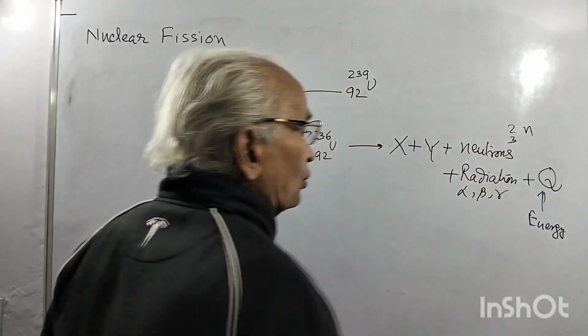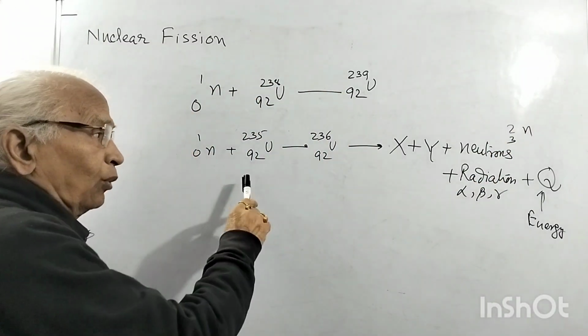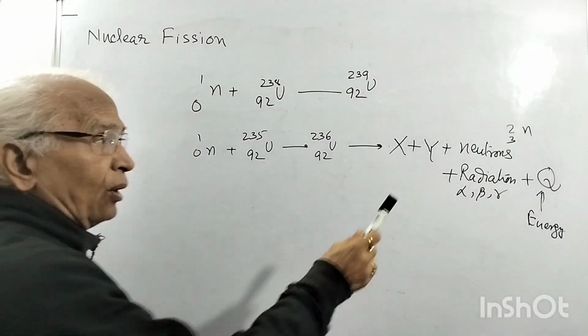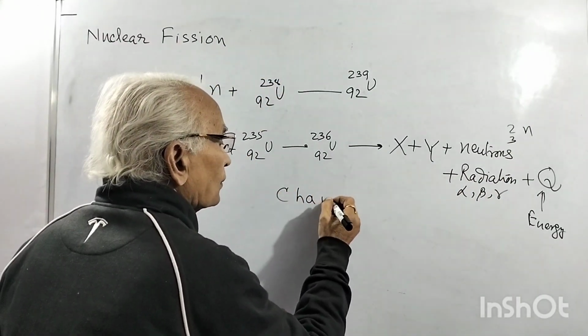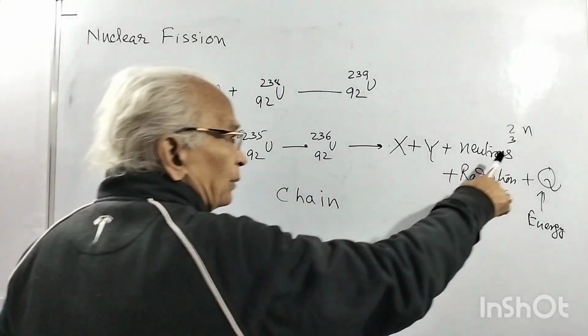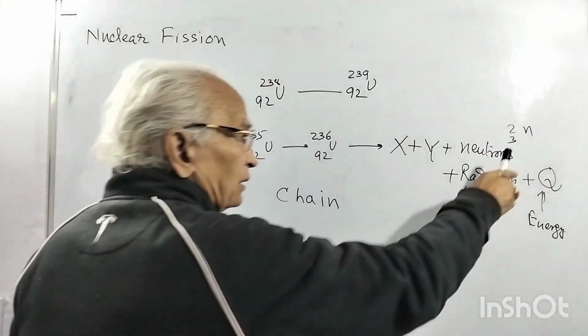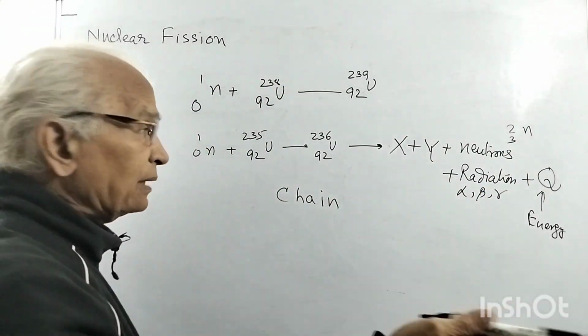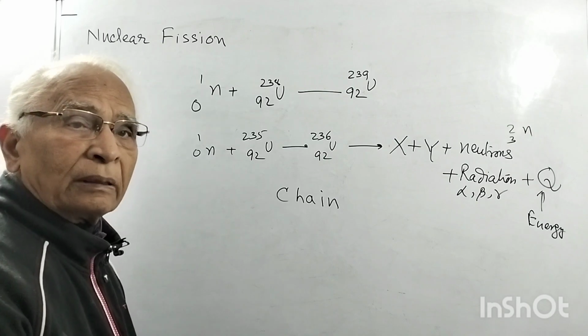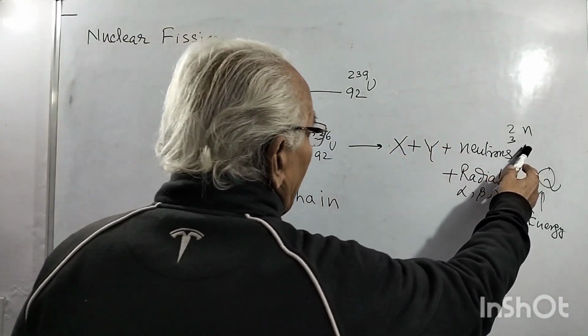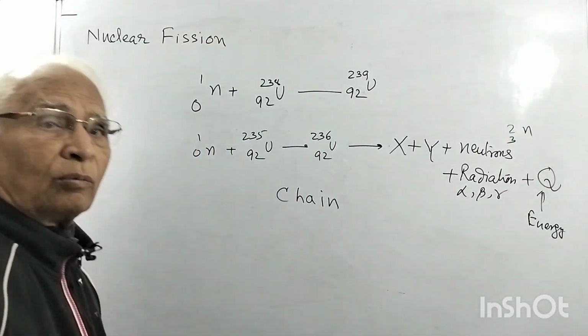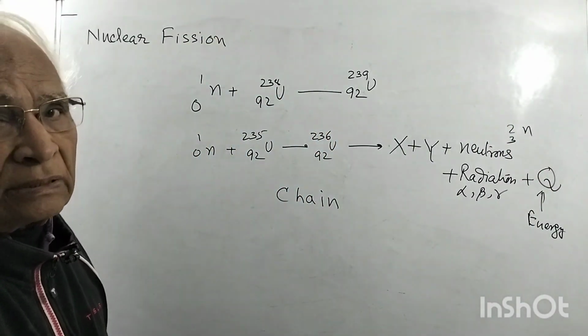This number of neutrons is more than the initial, so it is called a chain reaction. Because we get more neutrons, these further interact with the uranium to give more fission and more neutrons, 2 or 3 each time.